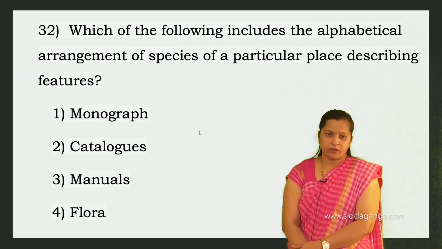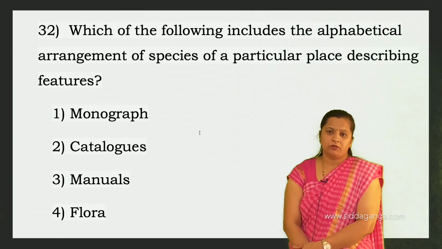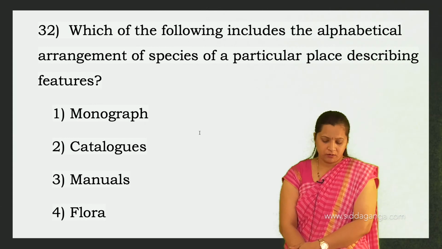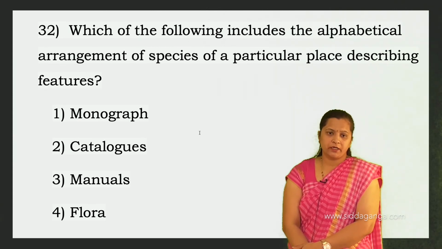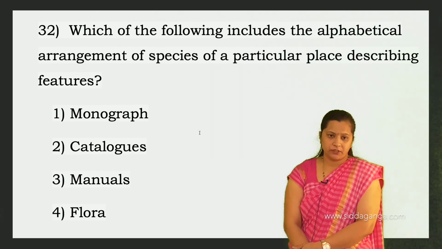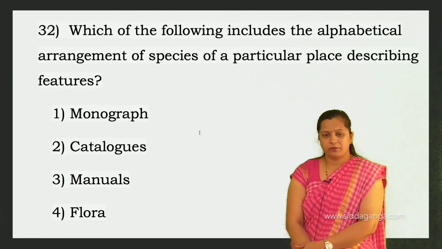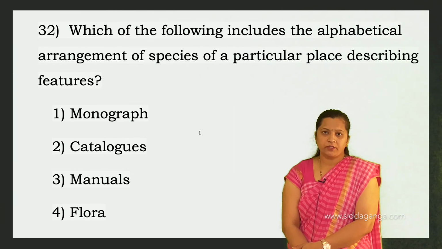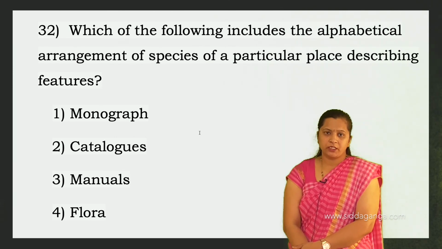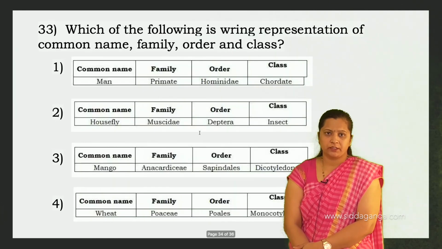And manuals contain the detailed information about the plant species found in a particular place, and flora is a book containing information about the habitat and distribution of plant species found in a particular area. Okay, so which of the following includes the alphabetical arrangement of species of a particular place describing features? That is catalog. Option 2 is correct.